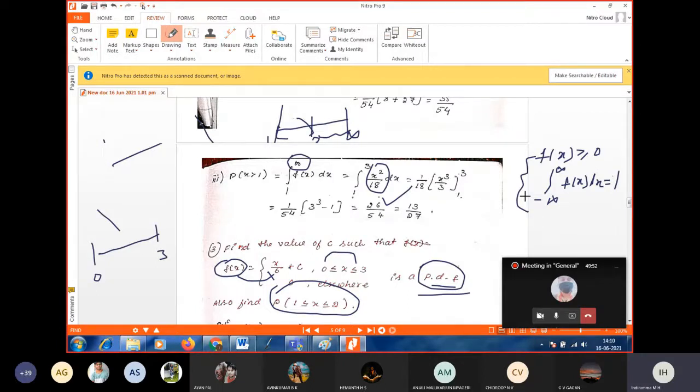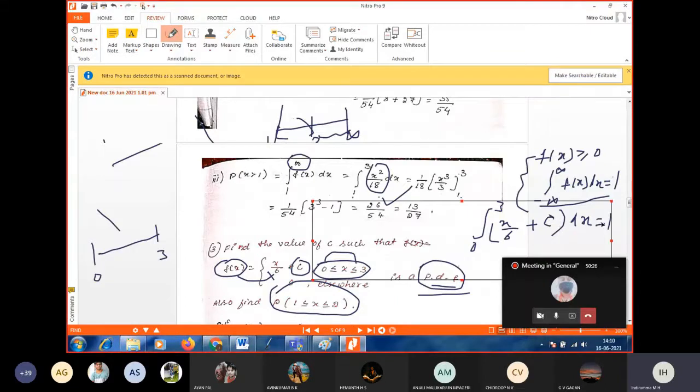Instead of minus infinity to plus infinity, what should I consider? What is our existing interval? 0 to 3. So integral 0 to 3 of x by 6 plus c into dx equal to 1. Now integrate and apply the limit, then equate to 1, then find c.